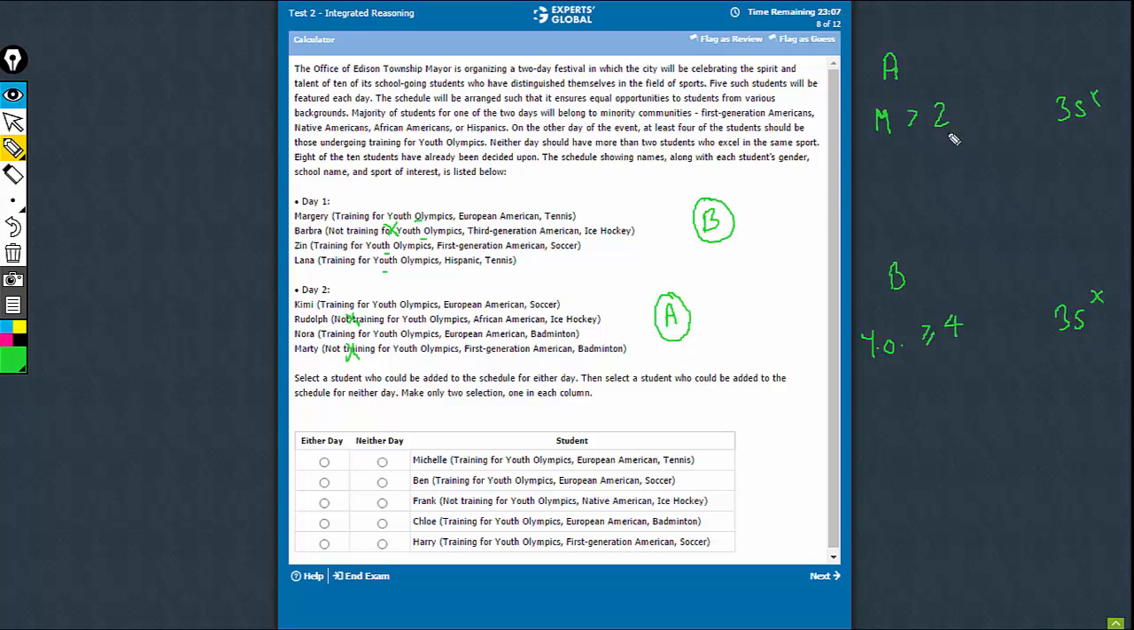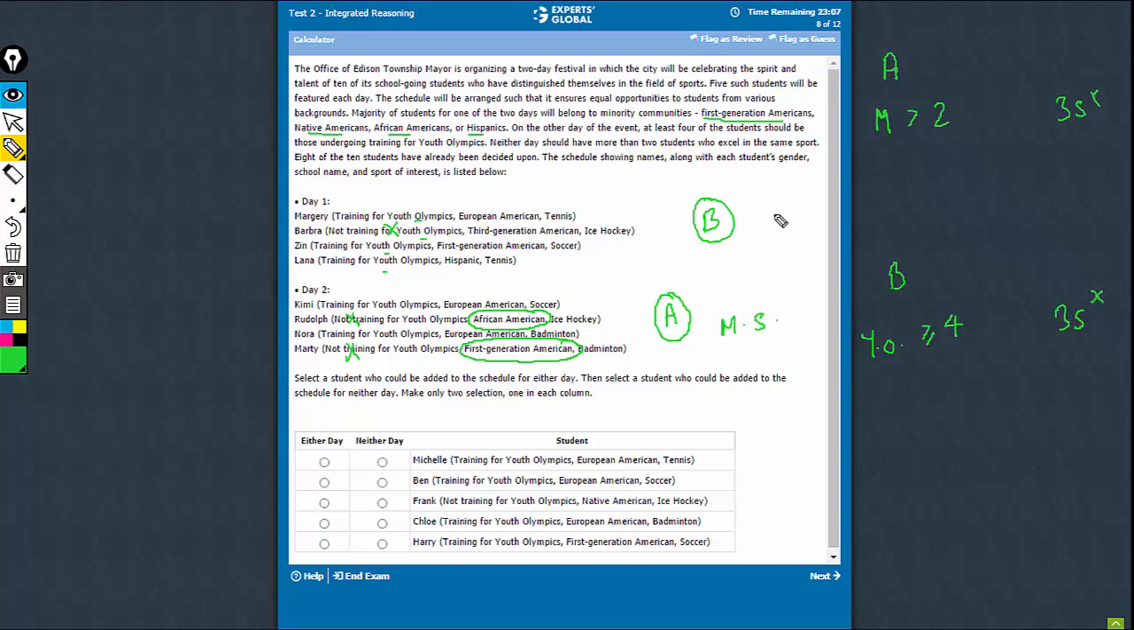Now the pointers are that day A must have 3 or more minority students. So African American qualifies as minority as per the data here. First generation Americans, Native Americans, African Americans, Hispanics. This also qualifies as a minority student. So the third person must definitely be a minority student. So we definitely need a minority student here.